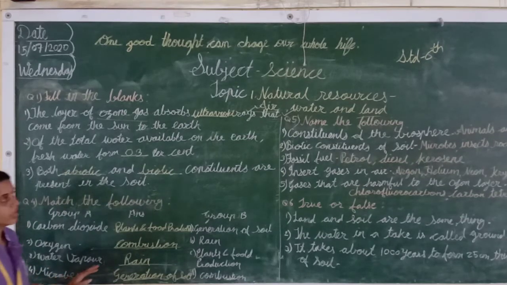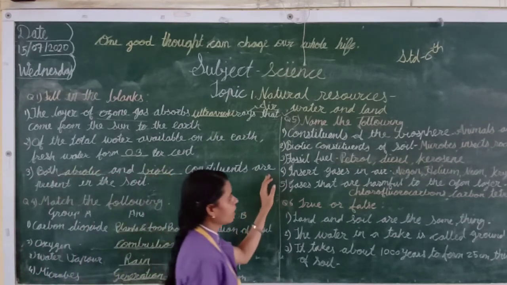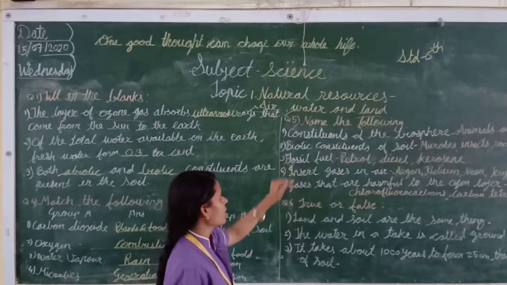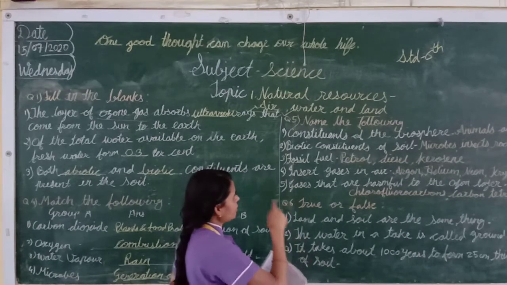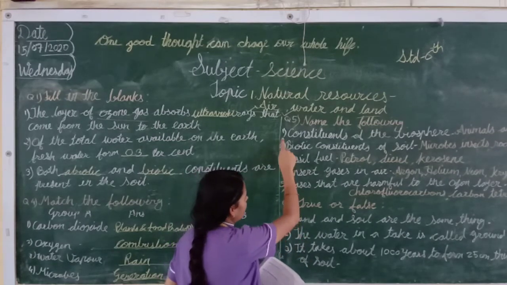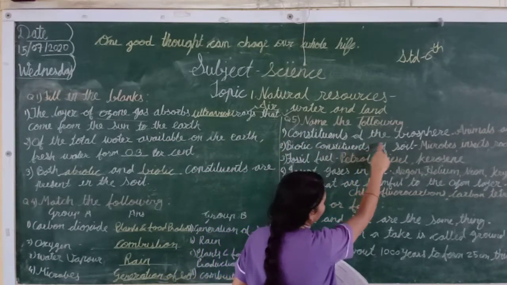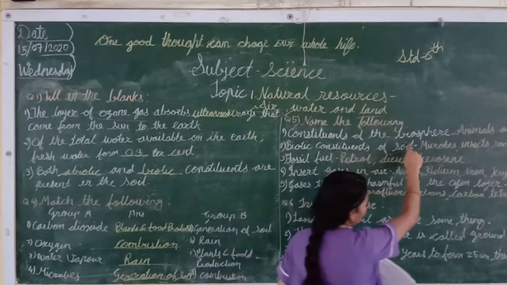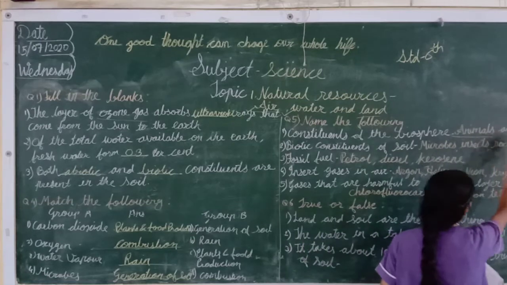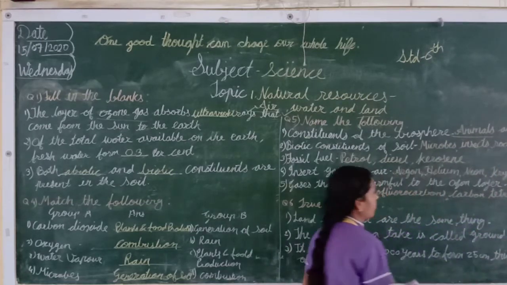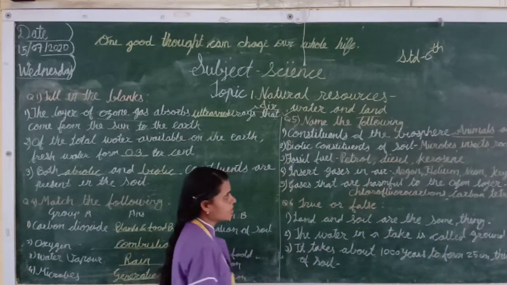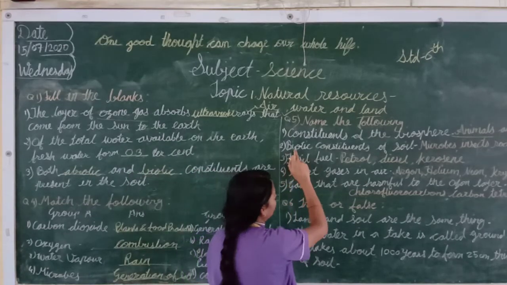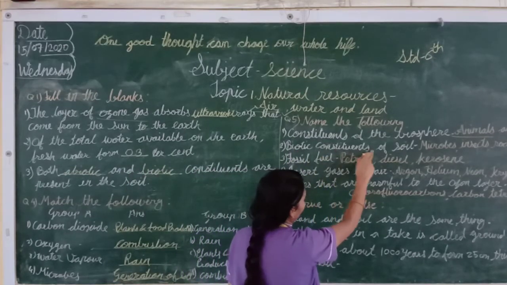Okay, now we will see the next one. Name the following. It's also easy. Listen properly. What is the first question? Constituent of the biosphere. So which one? Animals and plants. What is the answer, students? Animals and plants.